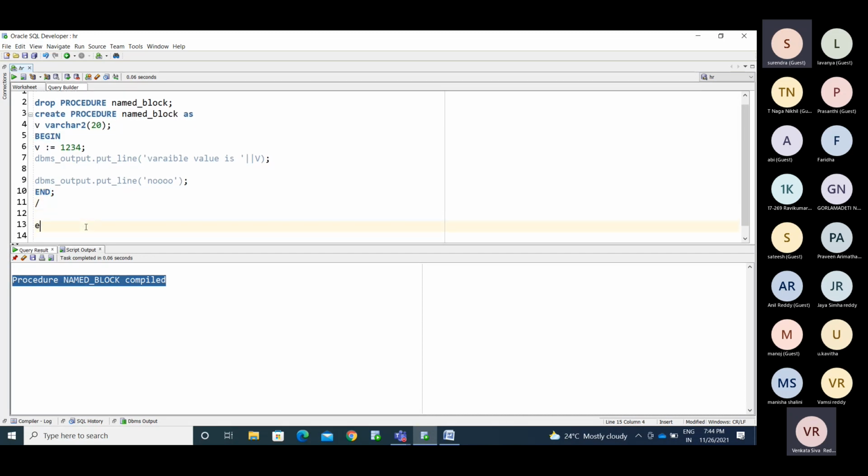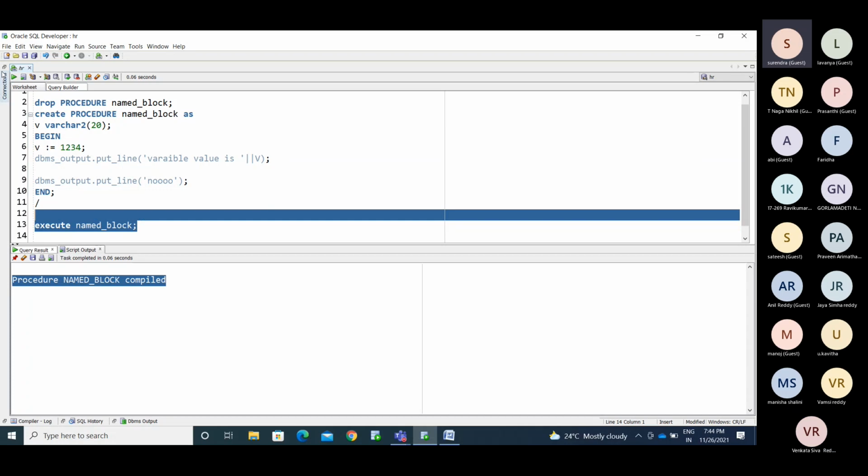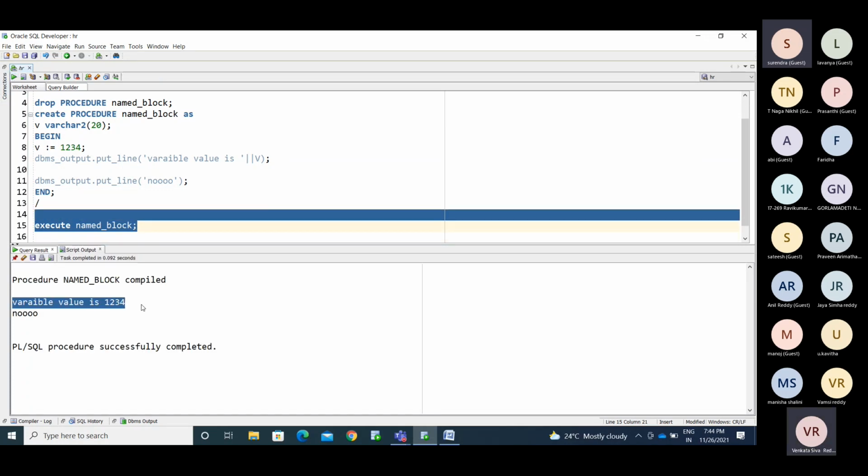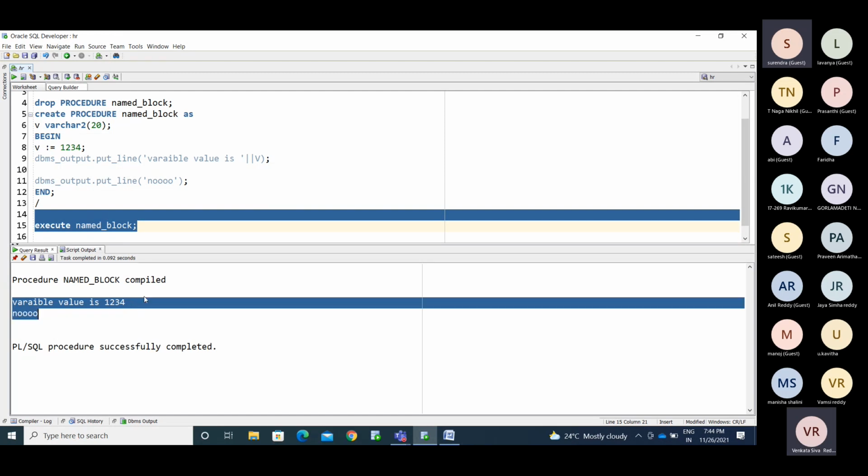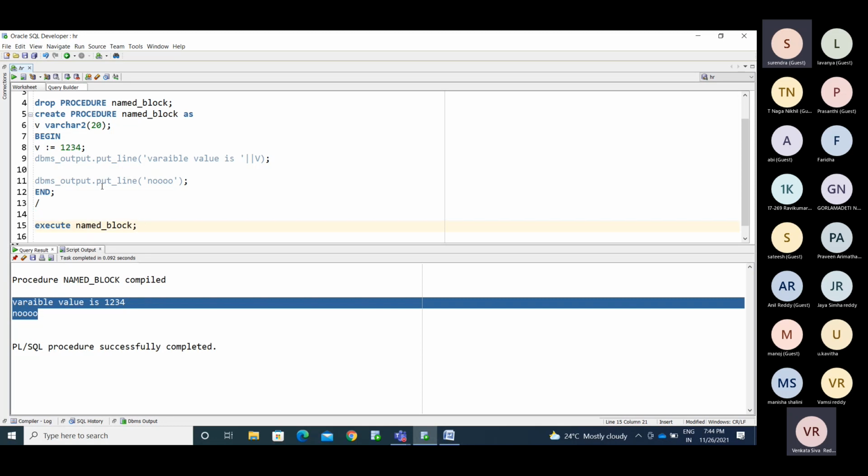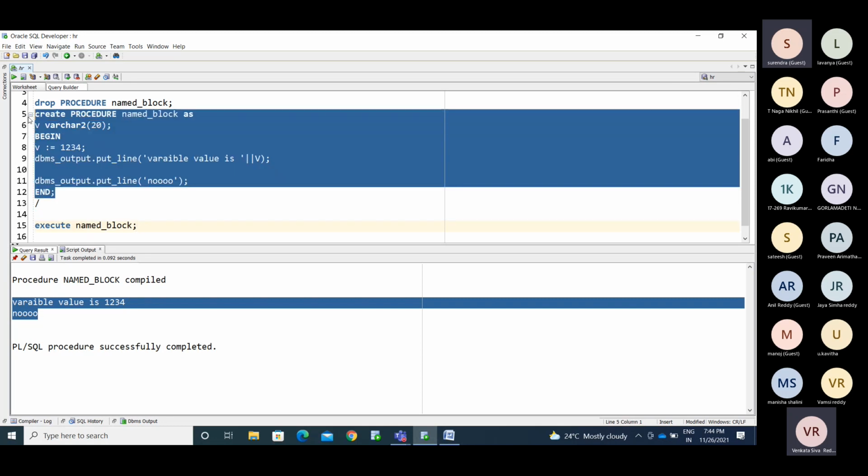Execute is the keyword. So execute named_block. See, whatever things you were performing in the anonymous block, you can perform by simply running this code.